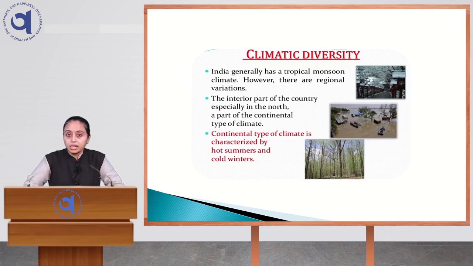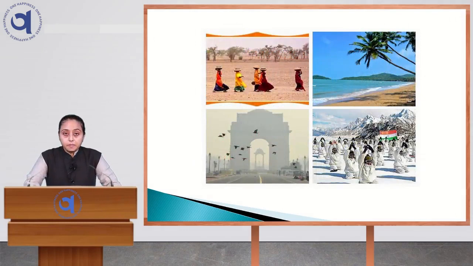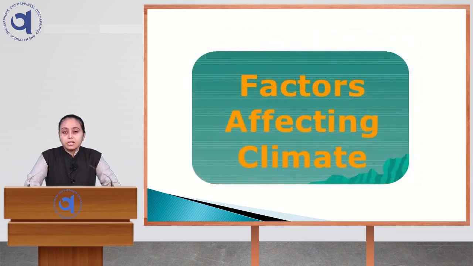What do we mean by continental climate? That means the place is receiving very hot summers and cold winters. You can see in this picture, Rajasthan is having a hot and dry climate, whereas Goa is having a pleasant atmosphere throughout the year and Delhi is having foggy winters. And when we talk about Siachen, it is the coldest place of India. Why are we having this diversity? There are a number of factors that are affecting the climate of a particular place. What are these factors? Let us go through this.